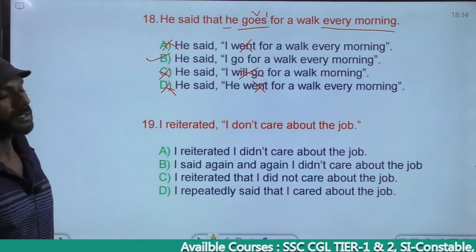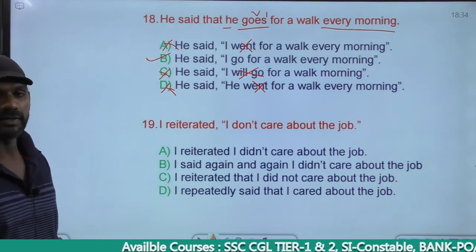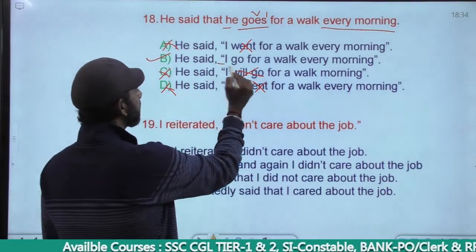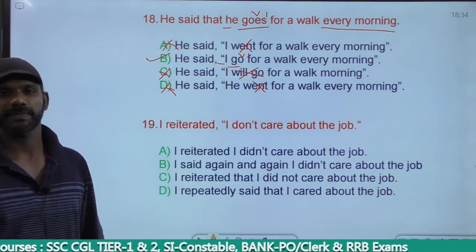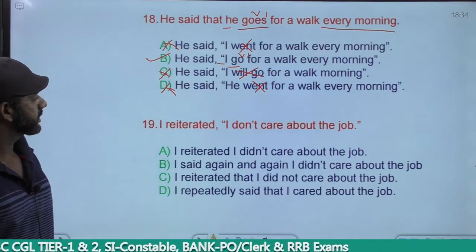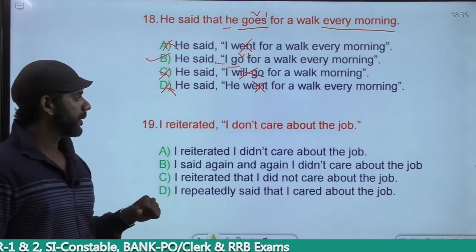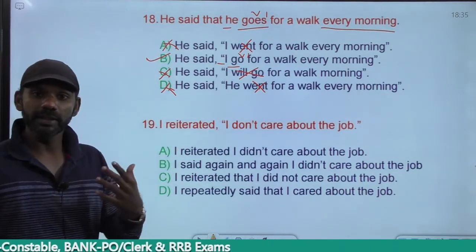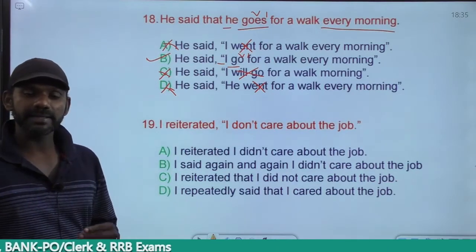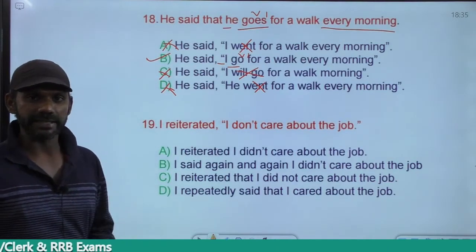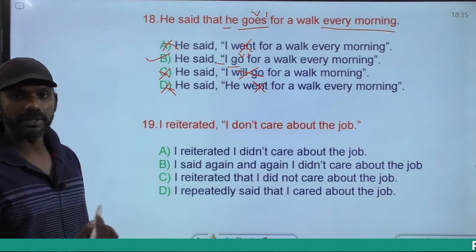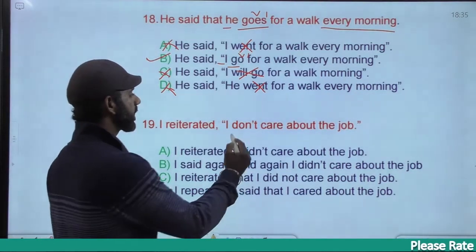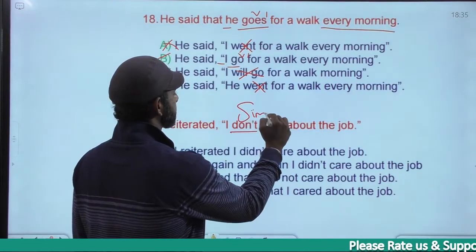He said, "I go for a walk every morning." The subject here is I, go is V1, subject plus V1 is simple present. The next one: I reiterated, "I don't care about the job." Reiterated means saying something again, like repeating. Fine. I don't care is simple present.